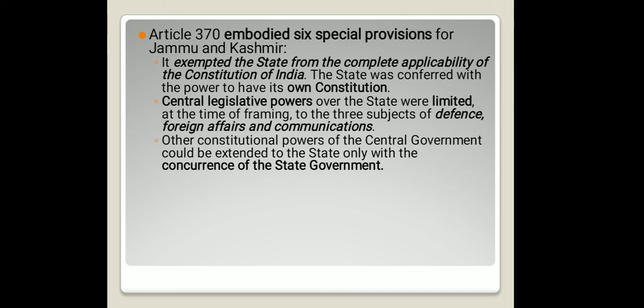It exempted the state from the complete applicability of the Constitution of India. The Constitution of India could not be applicable to the state of Jammu and Kashmir en bloc. It had to be applicable with the concurrence of the state government. The state was conferred with the power to have its own constitution. Central legislative powers over the state were limited to defense, foreign affairs, and communications.